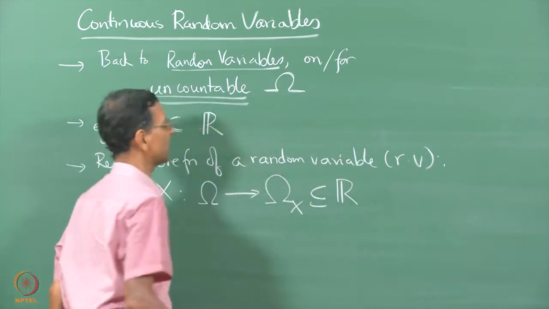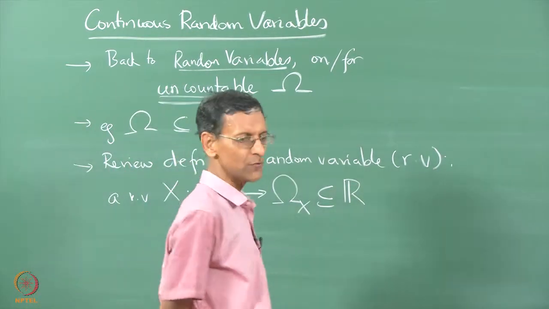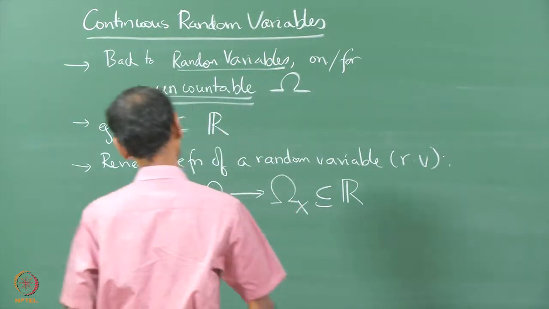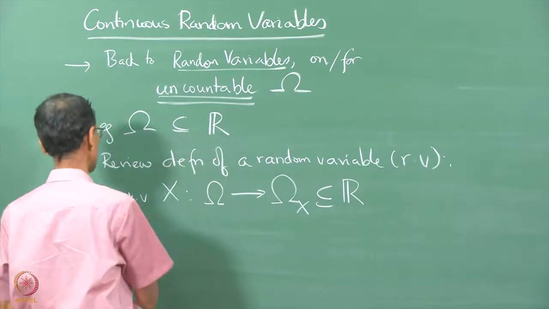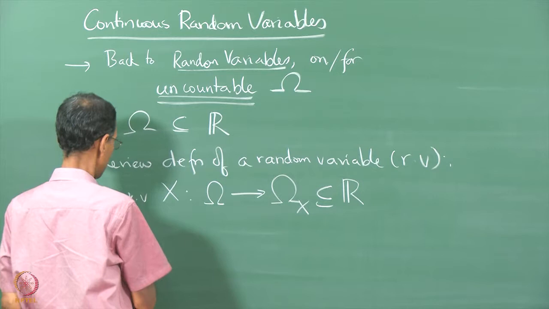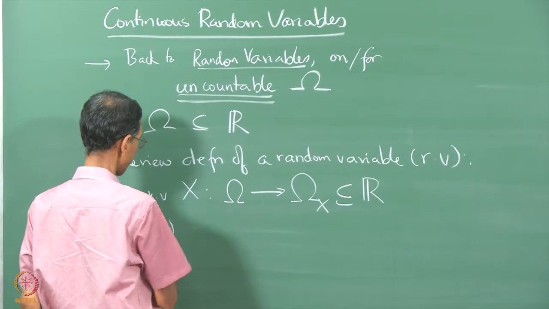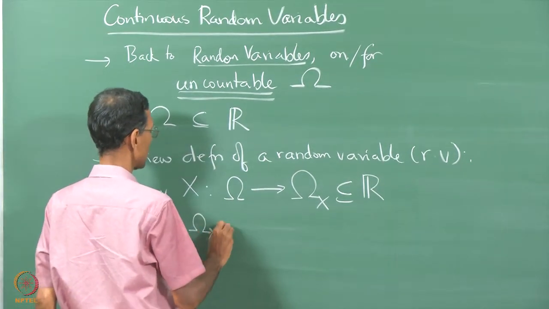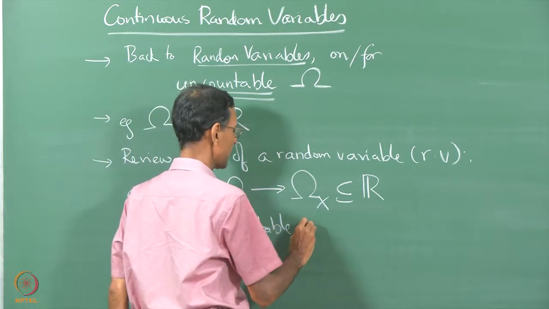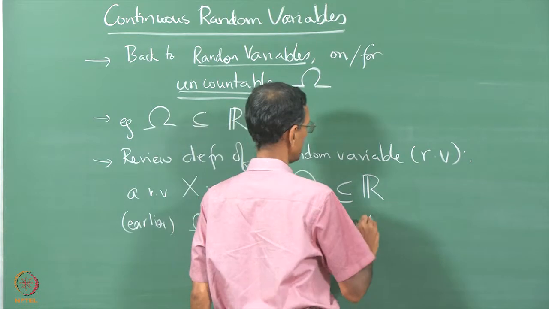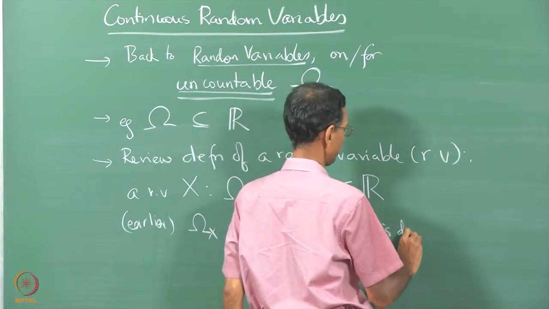So, if this omega x is countable, which was the situation in all the earlier examples, then we call x a discrete random variable. So, earlier we had the case of omega x countable, which is identical to the case of a discrete random variable.